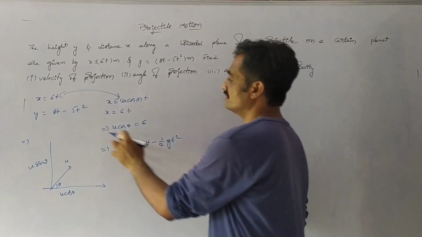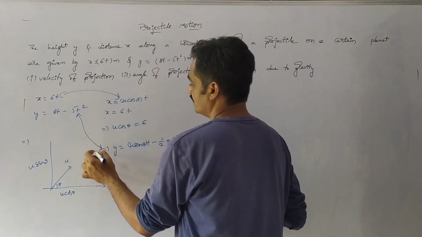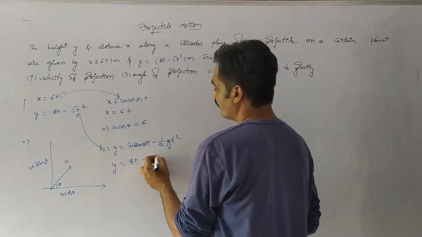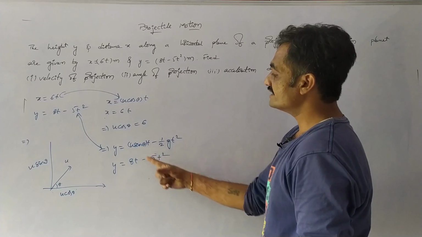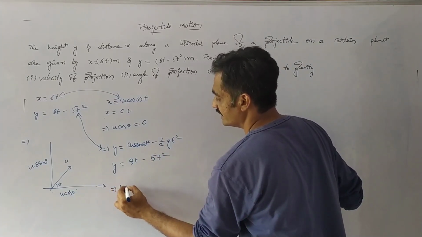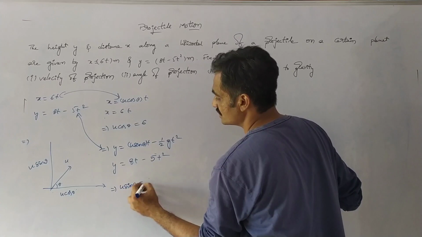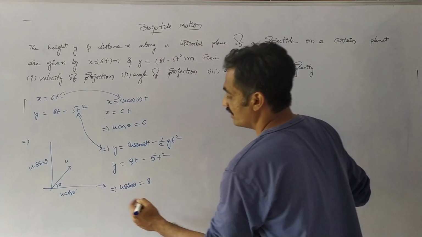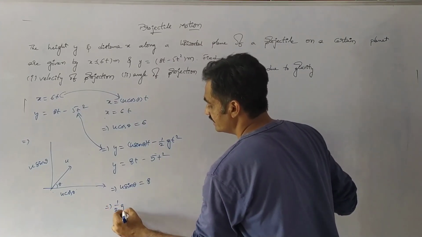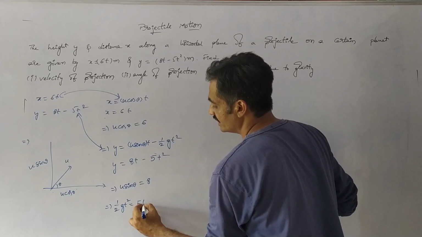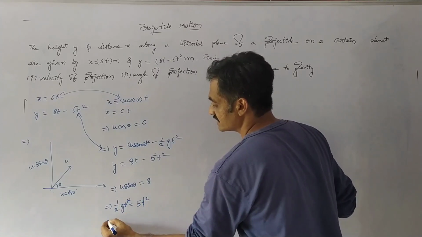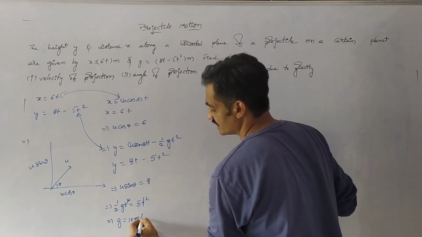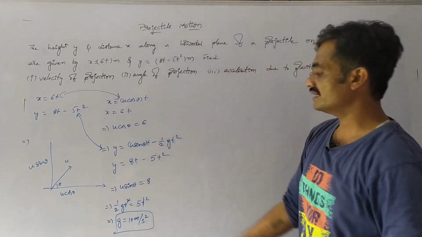If I compare this equation with y equals 8t minus 5t square, here we have u sin theta equals 8, and half g t square equals 5t square. So t square and t square get cancelled, and we have g equals 2 into 5, 10 meter per second square.